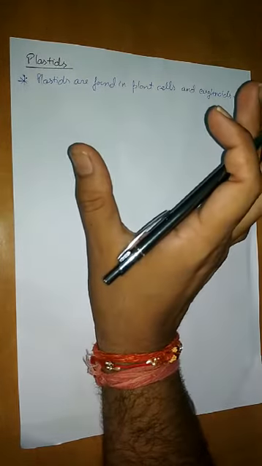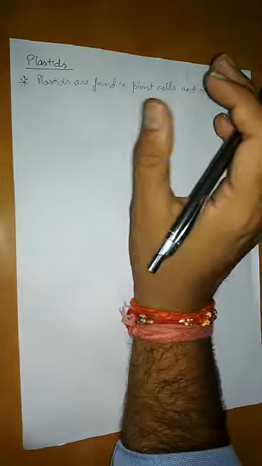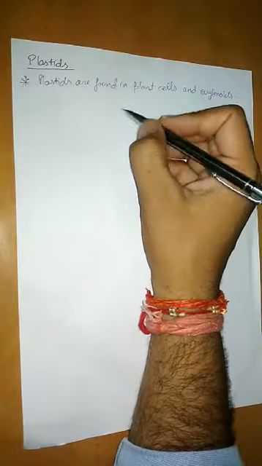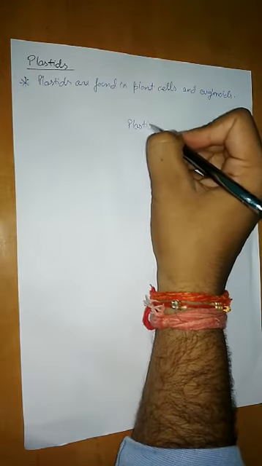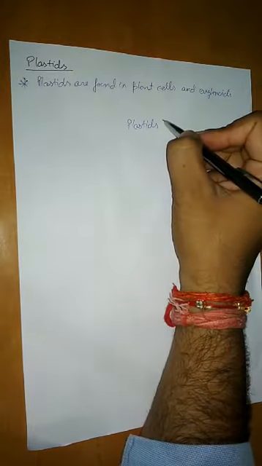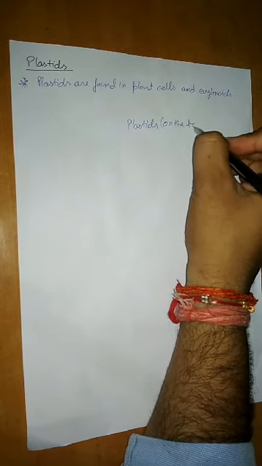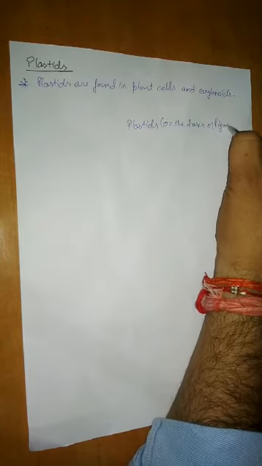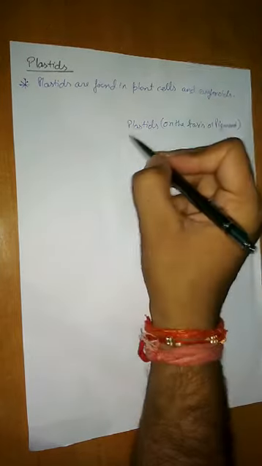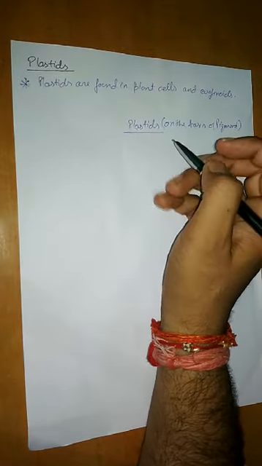On the basis of the pigment present in the plastid, the plastids are divided into three types. So that classification you may write down. Plastids. Remember, this classification is on the basis of pigment. So on the basis of pigment, these plastids may be of three types.